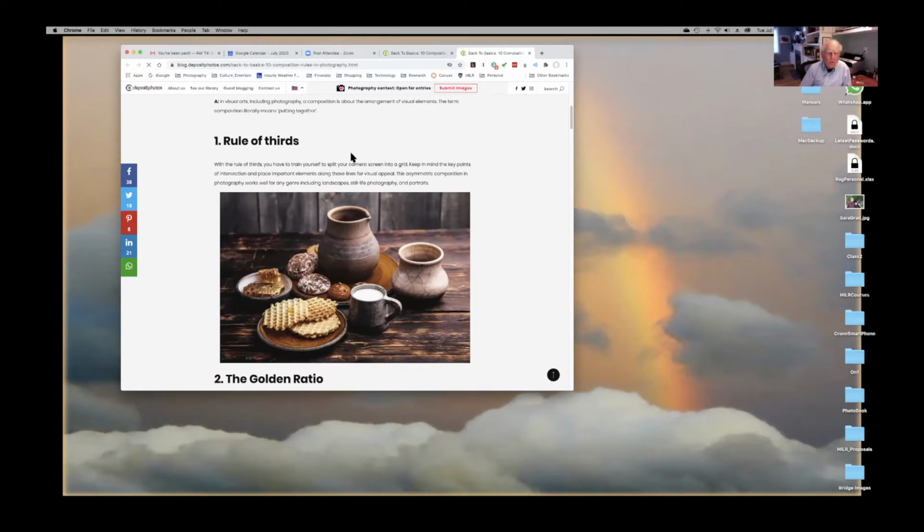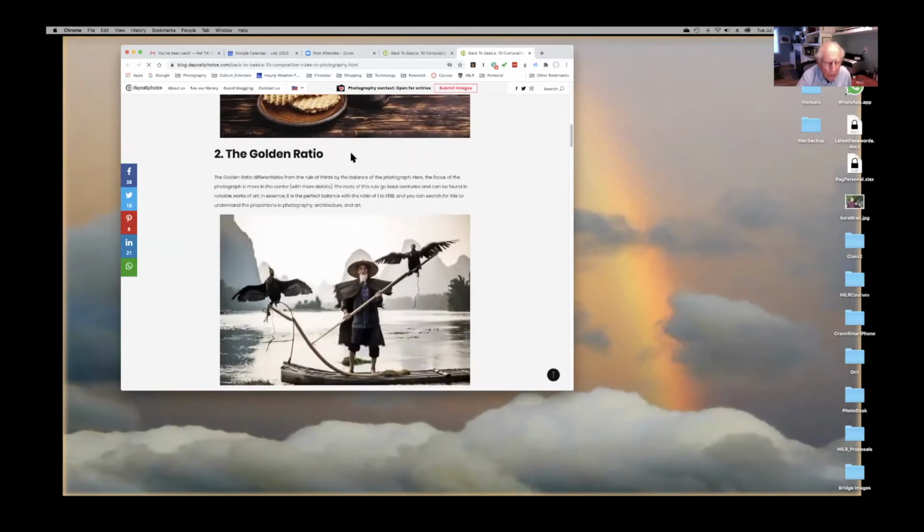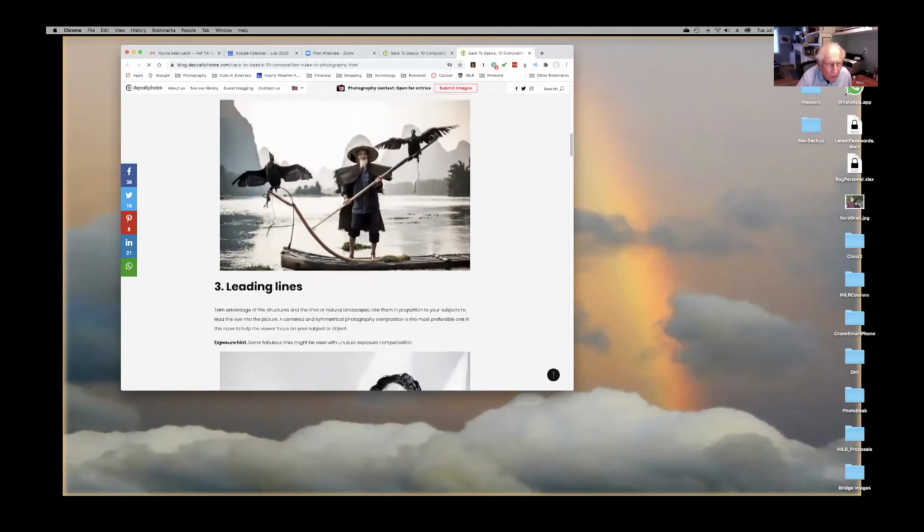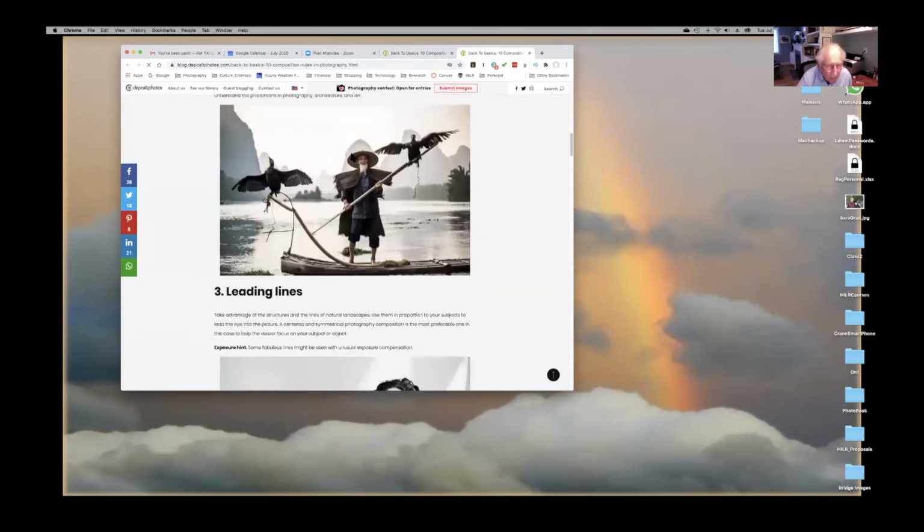Again, I can't tell you exactly what it is, the way the brain works, but if you put something in the exact center of a picture, the brain isn't sure where to go. Do you go to the right, do you go to the left, do you say in the center? You can experiment with this by putting a grid on your screen. That is the rule of thirds. I won't get into the golden ratio because I never understood it.